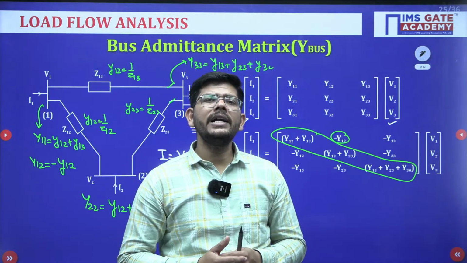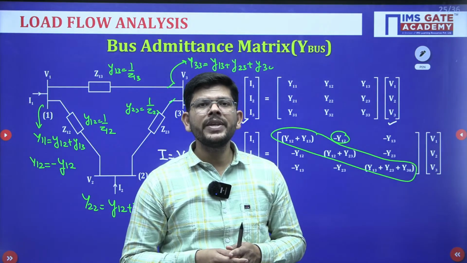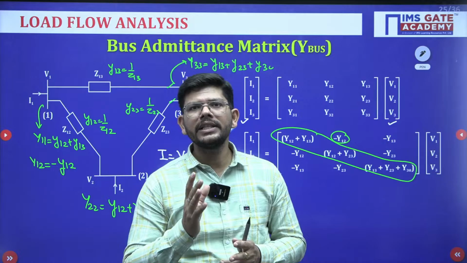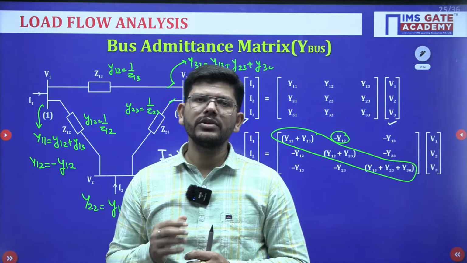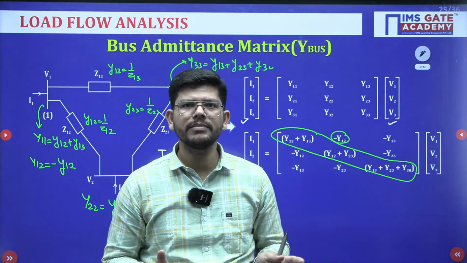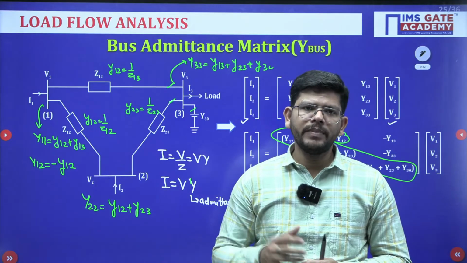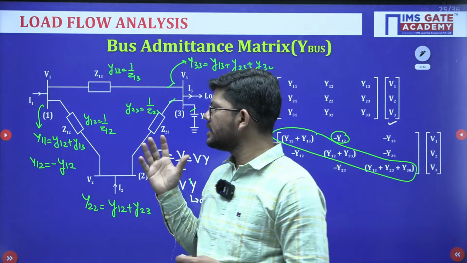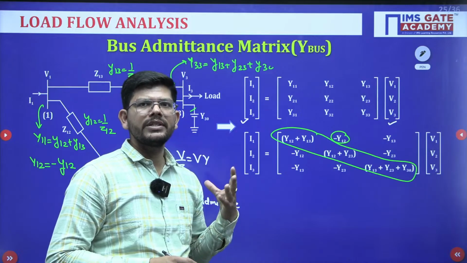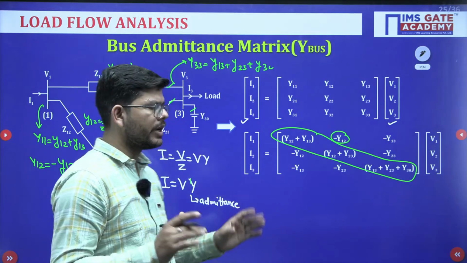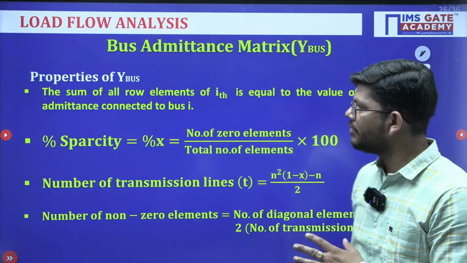Okay. And in the Y bus matrix there are so many such cases, and that's why the Y bus matrix is also known as a sparse matrix. A matrix in which so many elements are 0 is known as a sparse matrix. So that is why the Y bus matrix is also known as a sparse matrix. If so many elements of a matrix are 0, it will require less space, isn't it? So this is how you will calculate the Y bus matrix. What is the purpose, why we are doing so, what is the beauty of Y bus, we will discuss all those things. Okay. Now a few important things related to the Y bus matrix, and all these are very important points.